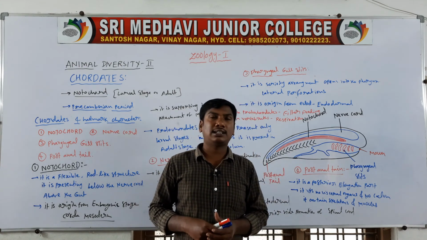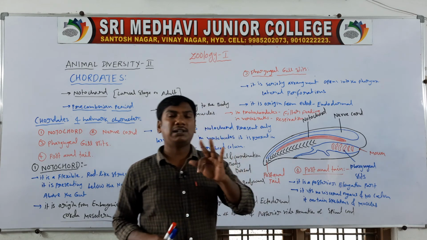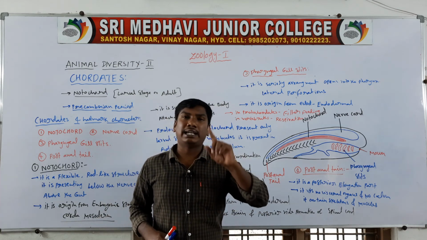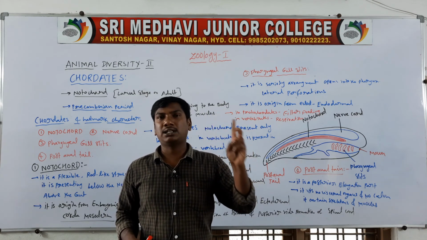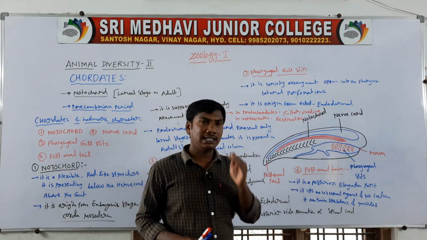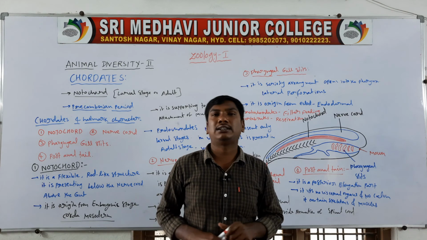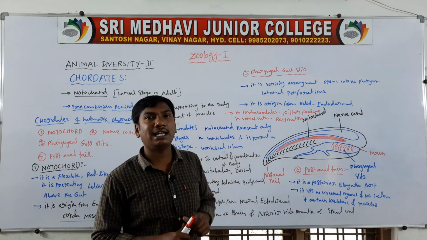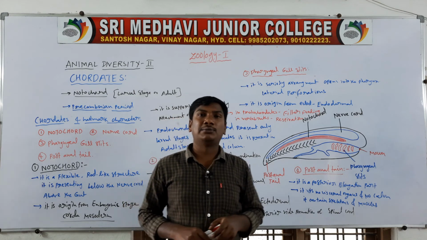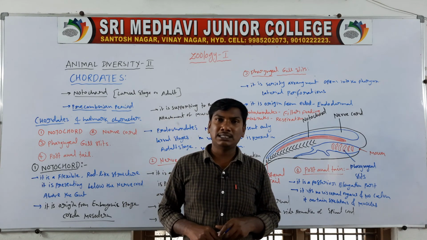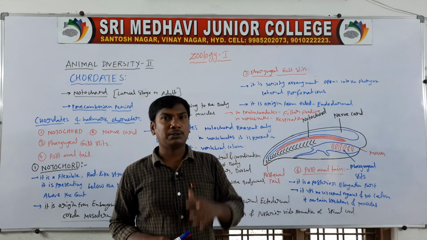The other characters: they contain three germ layers, ectoderm, endoderm and mesoderm, outer ectoderm, middle mesoderm and inner endoderm. They are triploblastic. Next one, coelom. Coelom is enterocoelom.